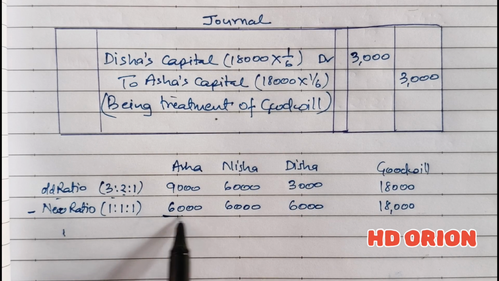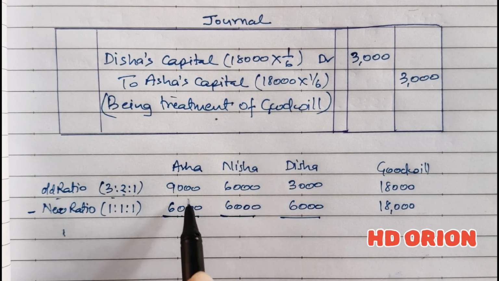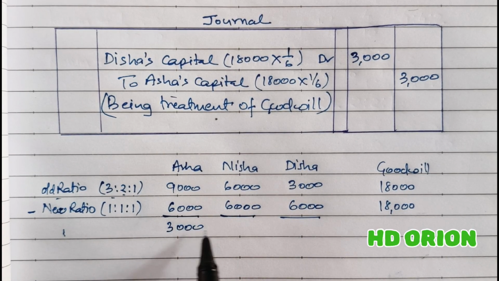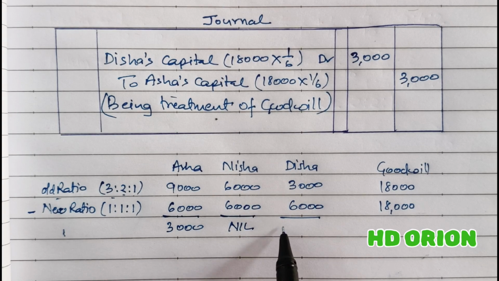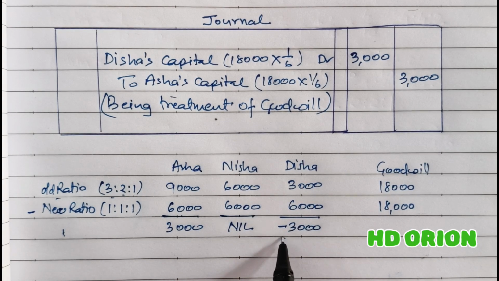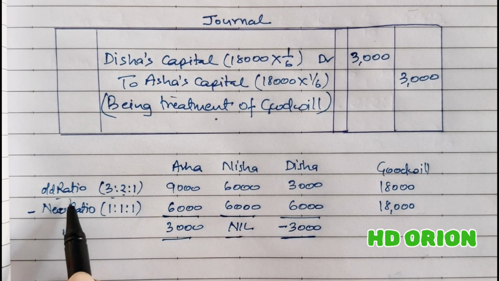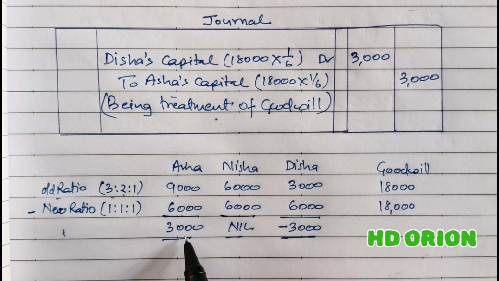Now you compare, subtract it. Here it is 3,000 rupees, here it is nil, and here it is minus 3,000 rupees. So whenever you have arranged it in this way, old ratio minus new ratio, and a positive amount is coming, then credited. And when a minus sign is coming, it is to be debited.